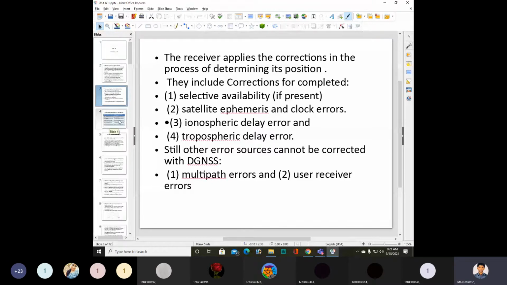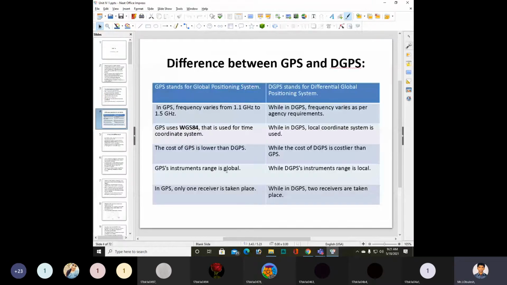Coming to the differences between the global positioning system and differential global positioning system. GPS stands for global positioning system and DGPS stands for differential global positioning system.